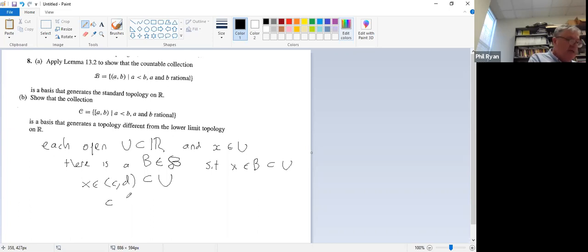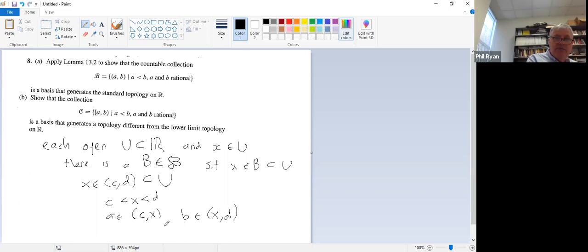So we have C less than X, which is less than D. Well, by the density of the rationals in the reals, there exists an A in between C and X, and there exists a B between X and D. And so then we see that that works, right?